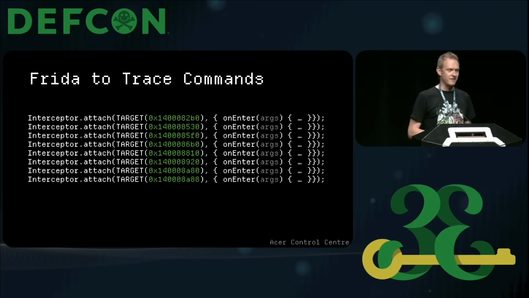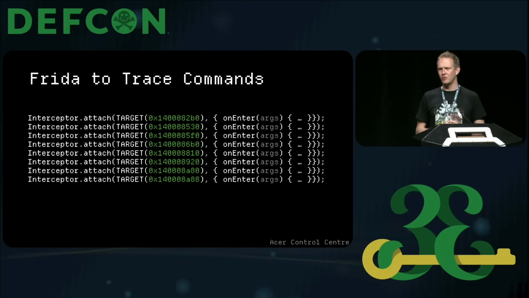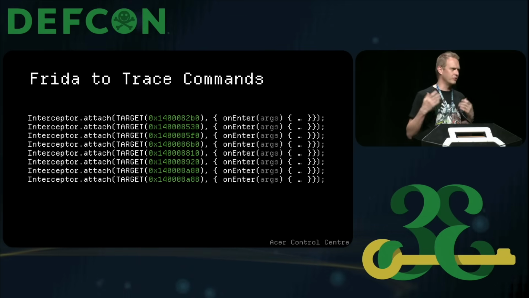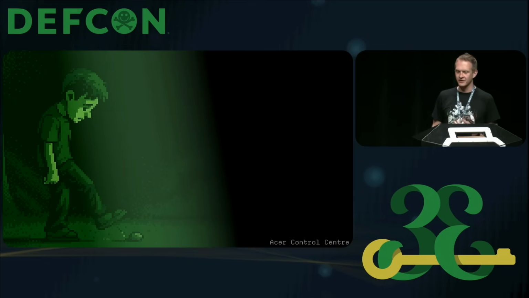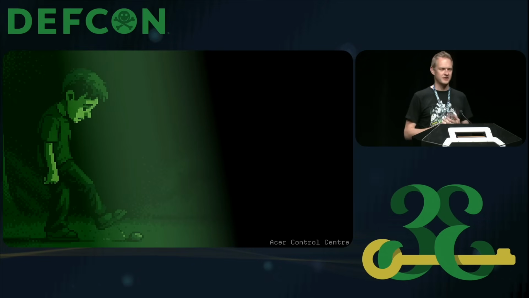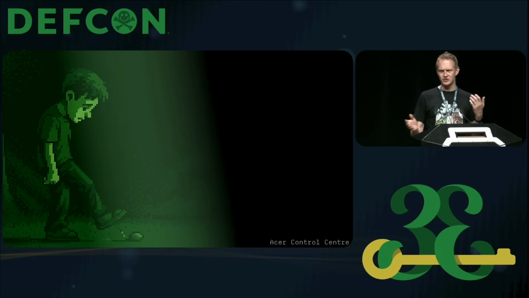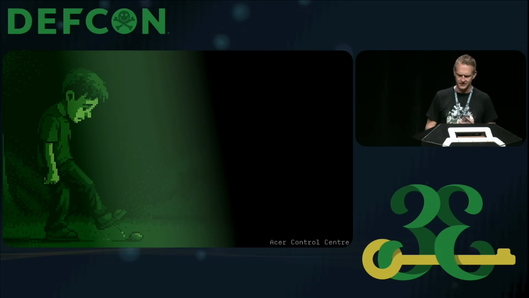To do that, I used my favorite tool called Frida, just to get a sense at runtime of what the invocation looks like and which code paths finally trigger. The unfortunate thing, sadly, is that none of those code paths seem to be doing anything interesting. In fact, it was just a bunch of registry reads and writes, etc.